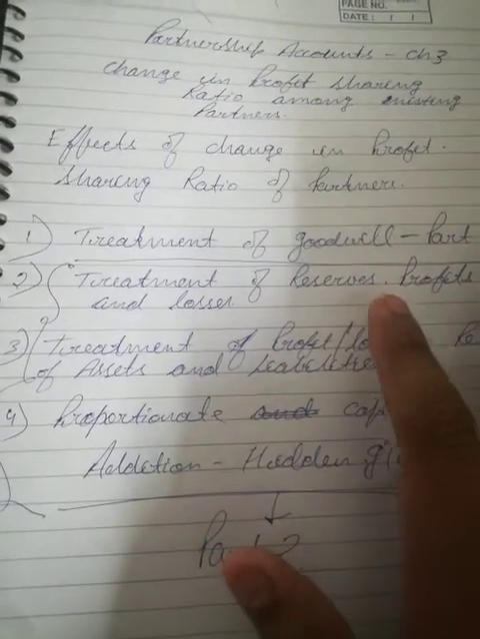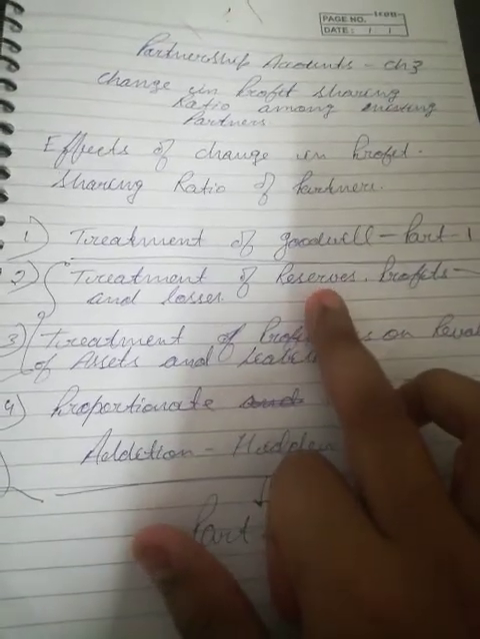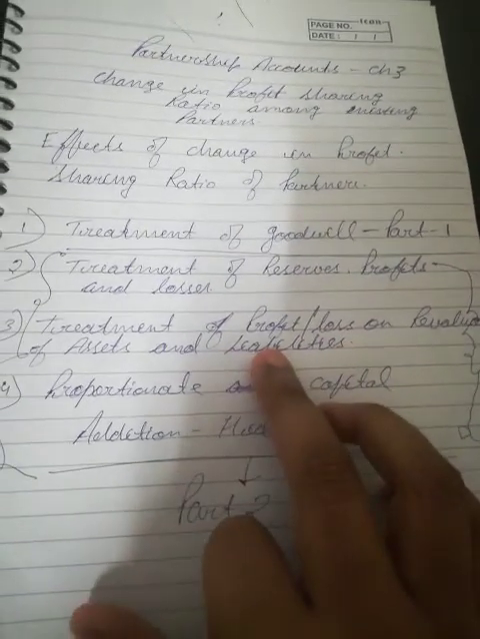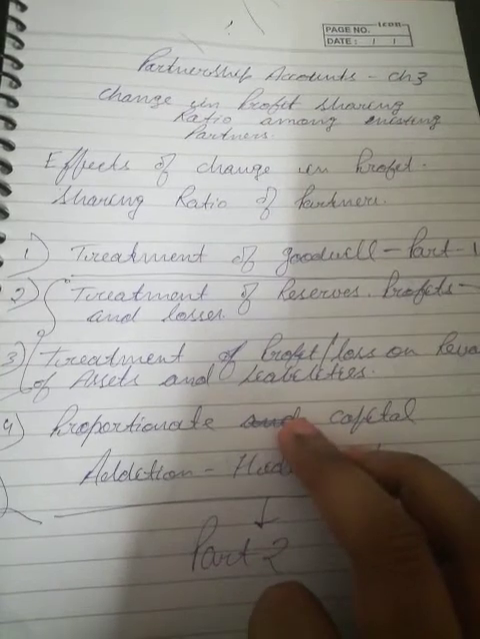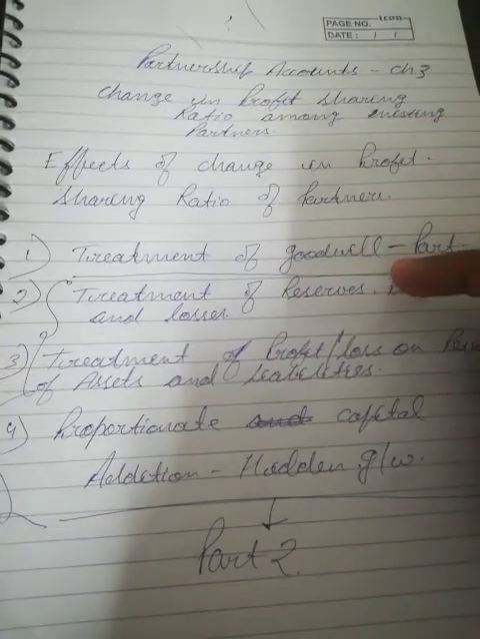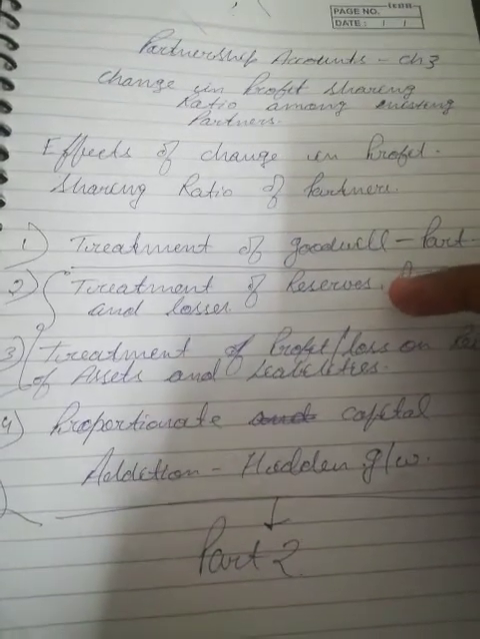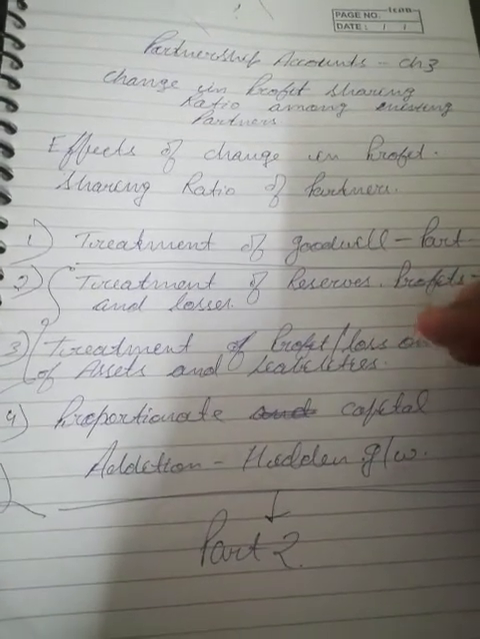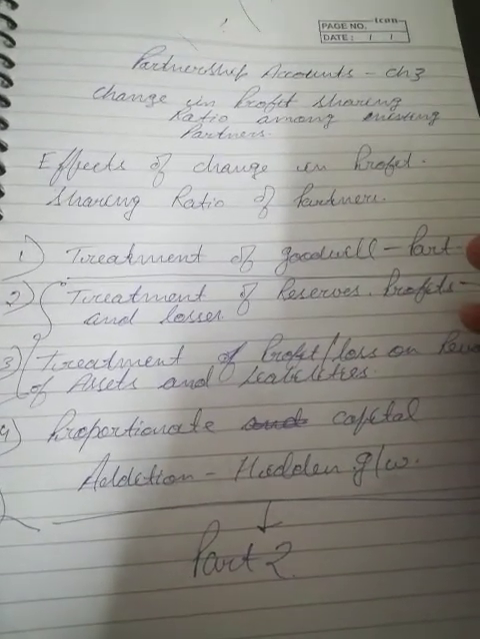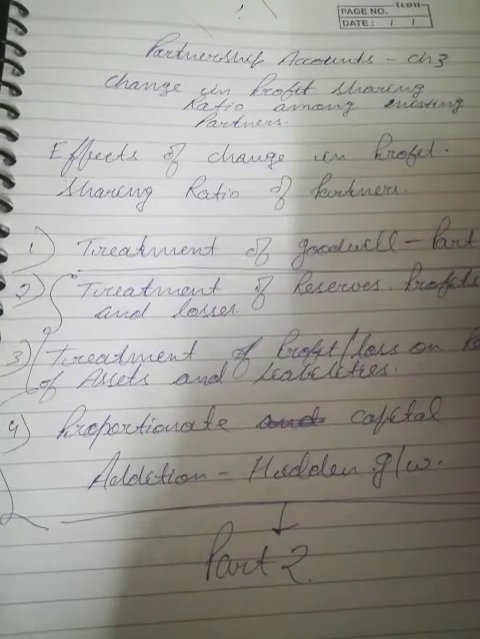Basically, in chapter number 2 of DK Goel, we have the topics of treatment of goodwill, treatment of reserves, profits and losses, treatment of profit or loss on revaluation of assets and liabilities, and then proportionate capital. But let me tell you one thing: treatment of reserves, treatment of profit and loss, and treatment of revaluation are repeated again in chapter number 3 of DK Goel. And when we talk about the NCERT part, it is a sum up, that means a combined chapter named Admission.